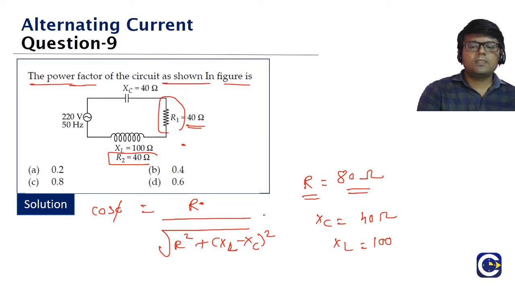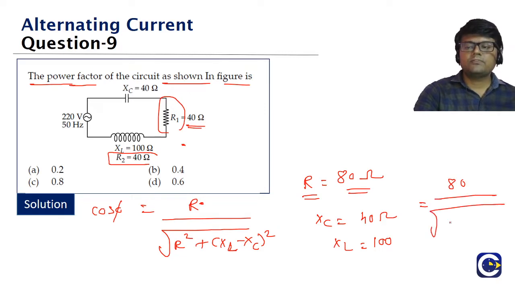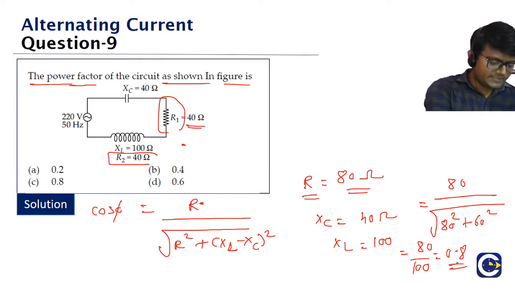What we have to do? R. R is 80, right? 80 by root of 80 square plus XL minus XC. What is XL minus XC? 100 minus 40 is 60. 60 square. So 80 square will be 6400. 60 square will be 3600. Totally it will be 10,000. Root 10,000 is 100. So it means 80 by 100. I think we got the answer, guys. What is the answer? It must be 0.8. Check it. Akash, you are getting B.